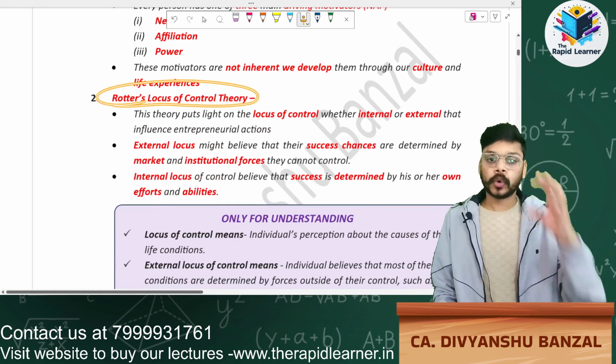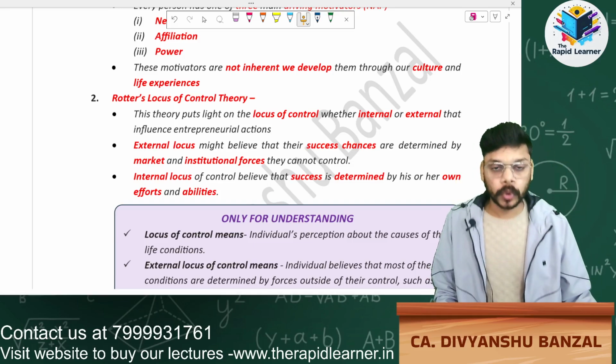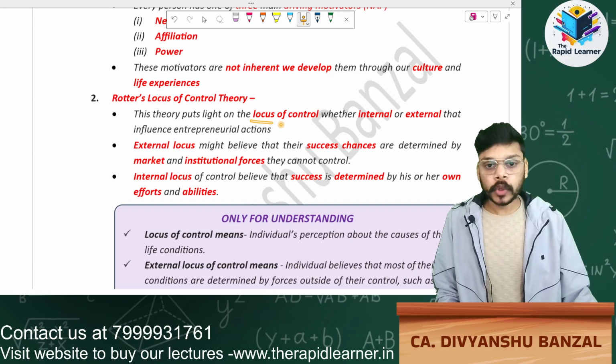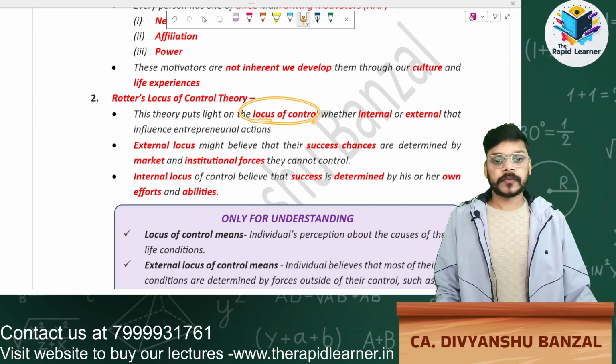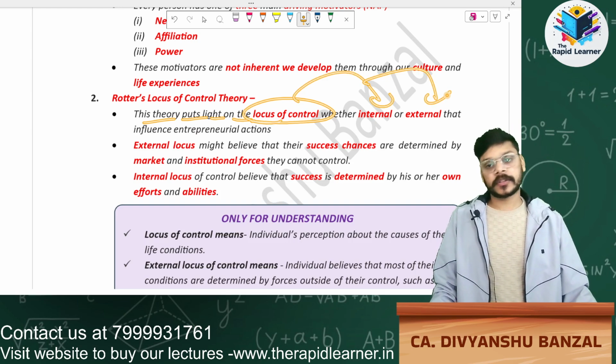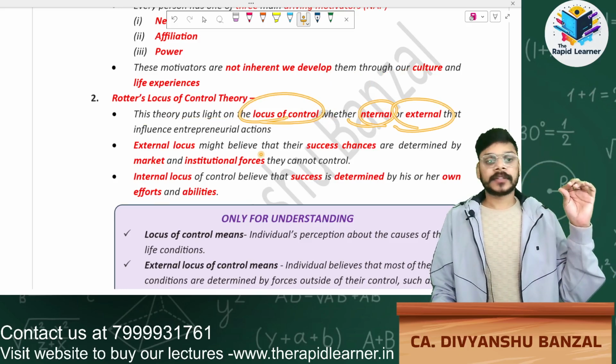Now, Rotter's locus of control theory. So you know locus of control. This theory puts light on locus of control, whether internal or external.